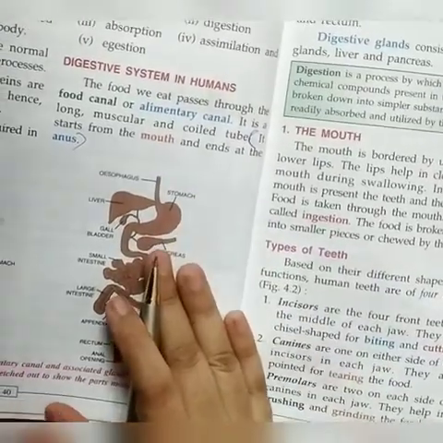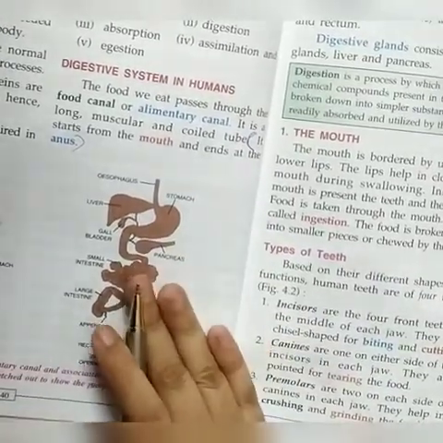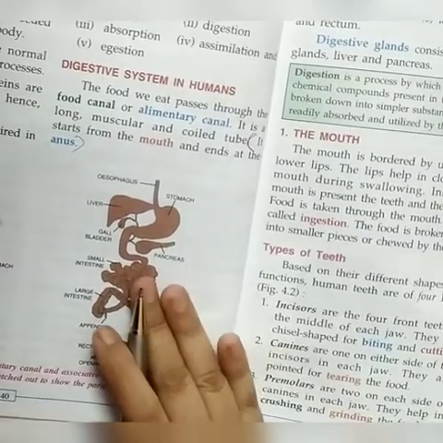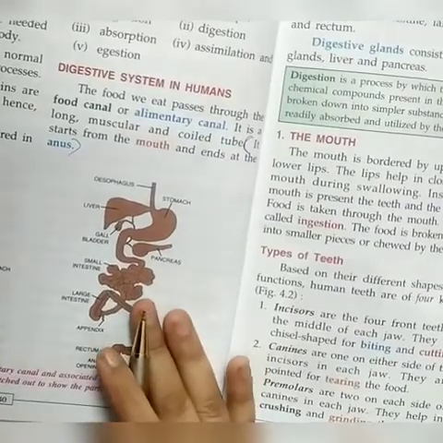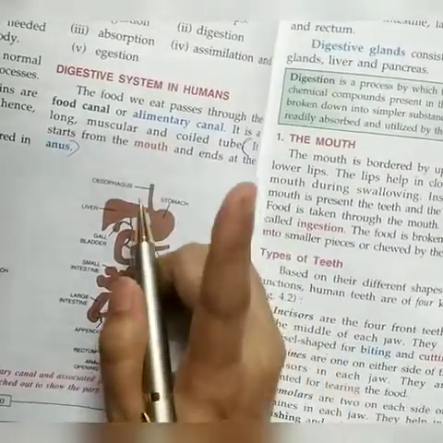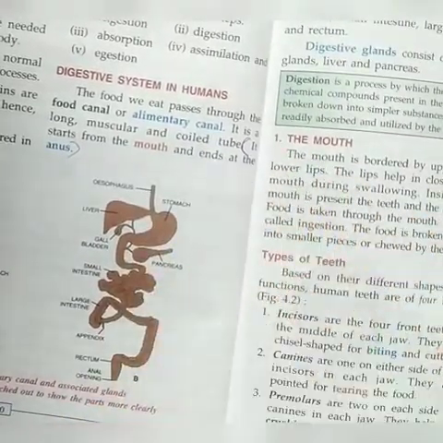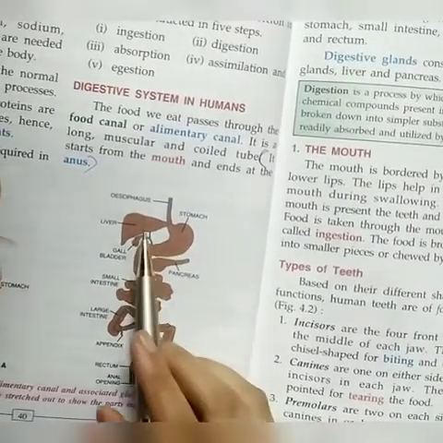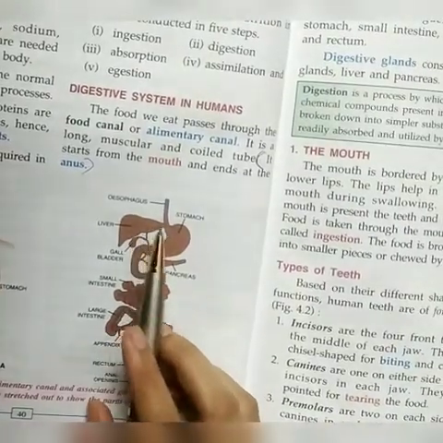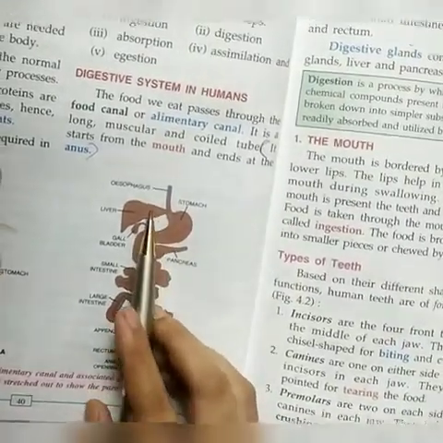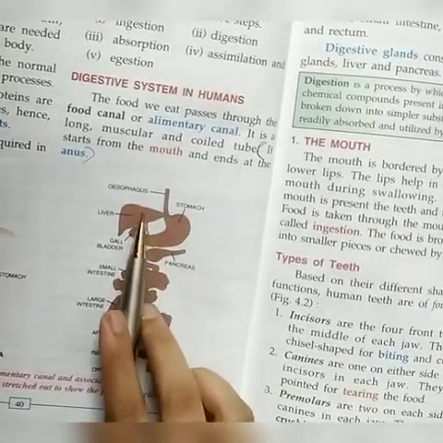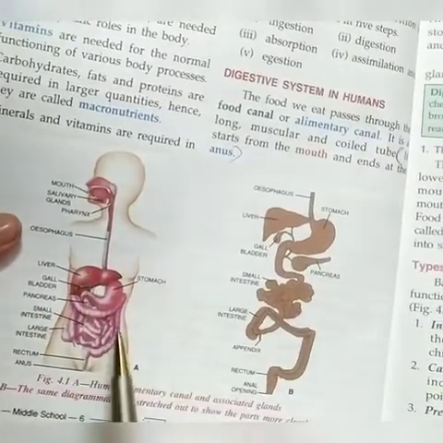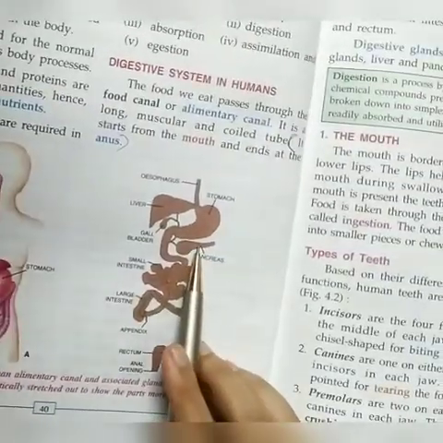Now there are some glands present which are part of the digestive system. These are liver, pancreas and salivary glands. This is liver. It is a digestive gland. This is pancreas.